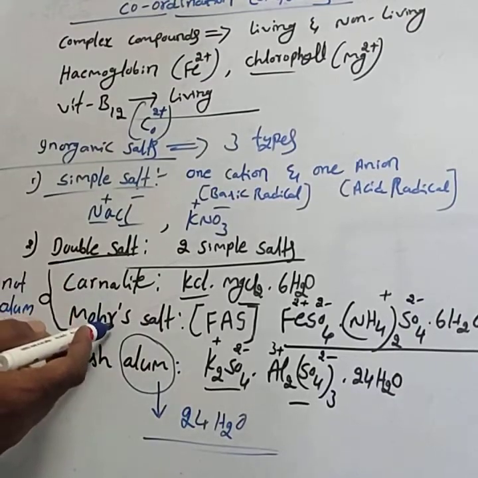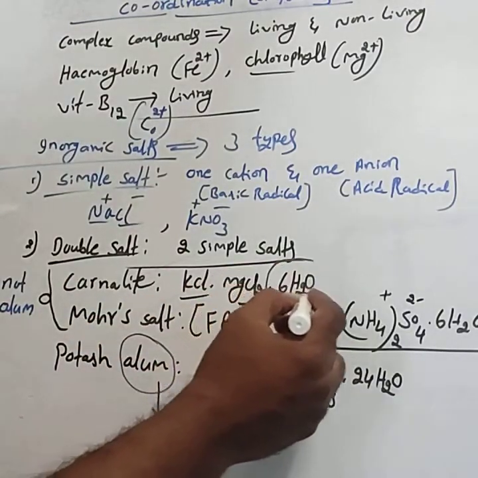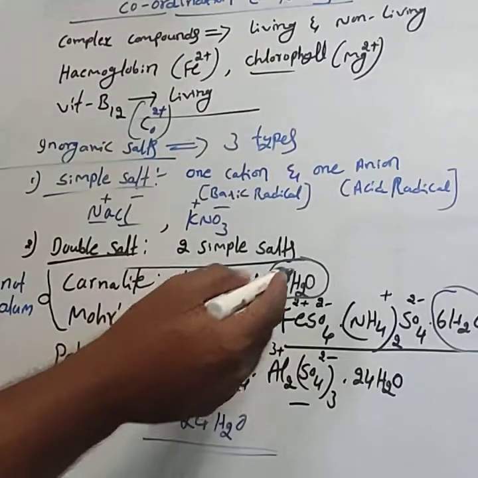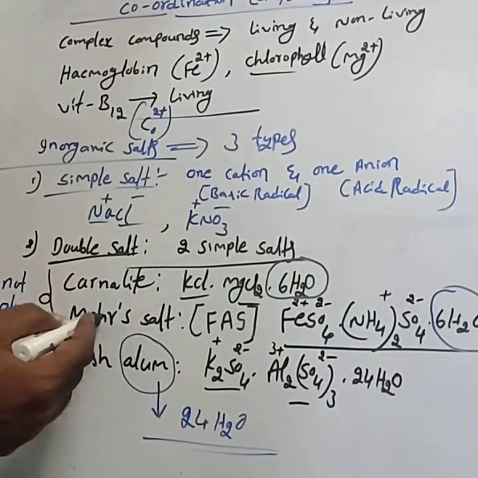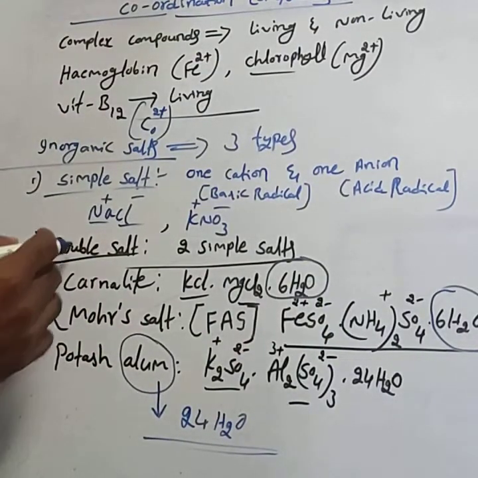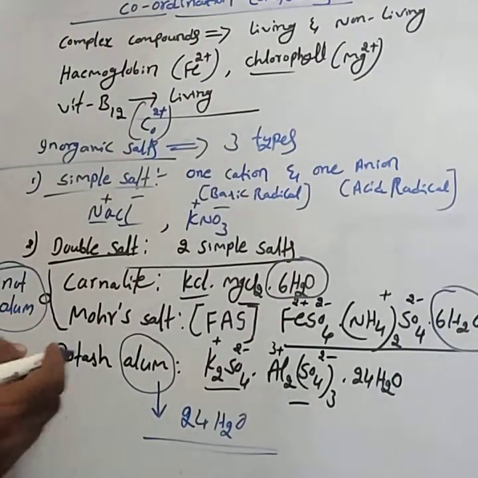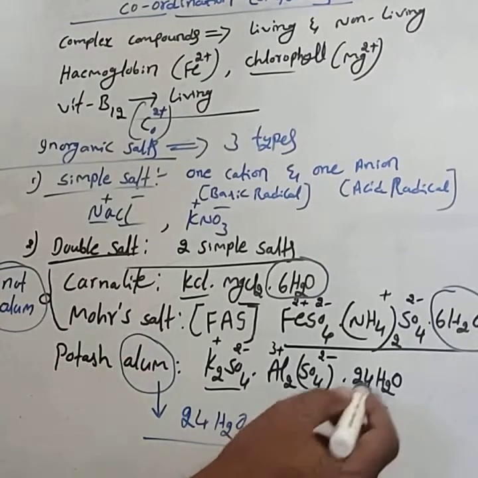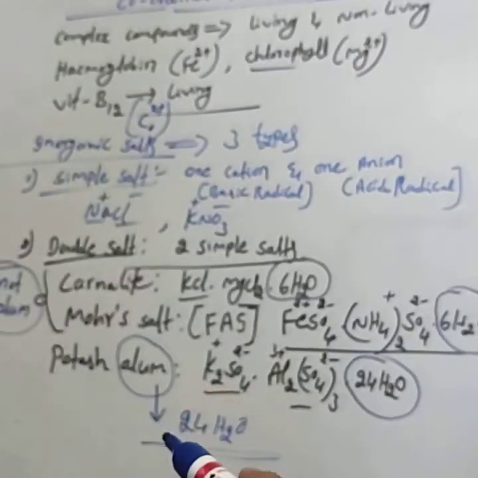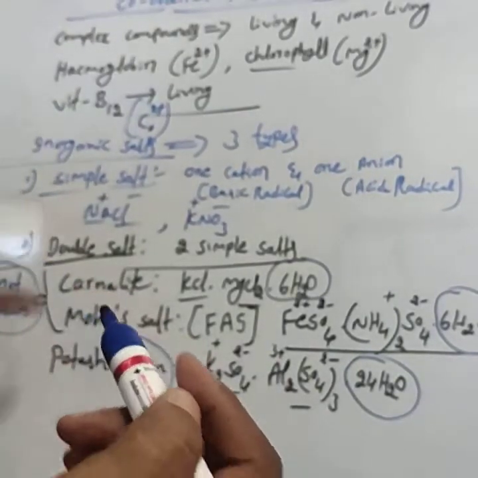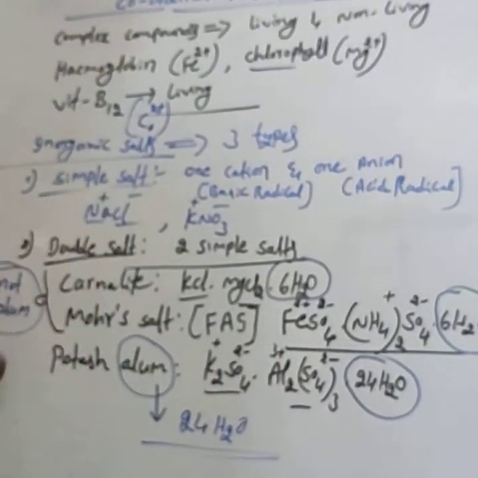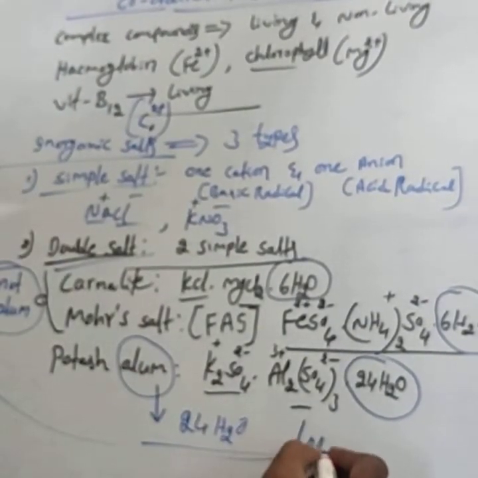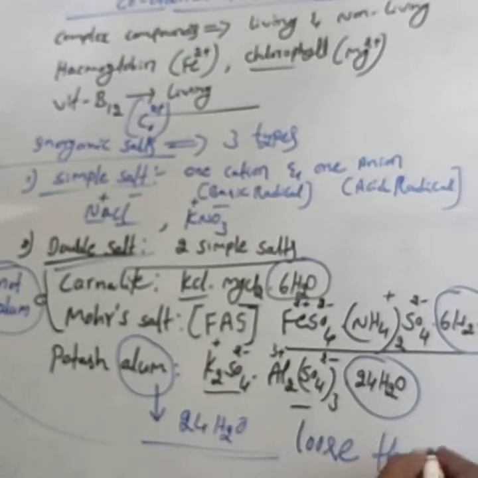Carnallite and Mohr's salt contain only 6H2O, not 24H2O. Hence these two are not alums, they are just called double salts. Potash alum is a double salt as well as an alum, because all alums must contain 24H2O. Then another very important point: simple salts and double salts